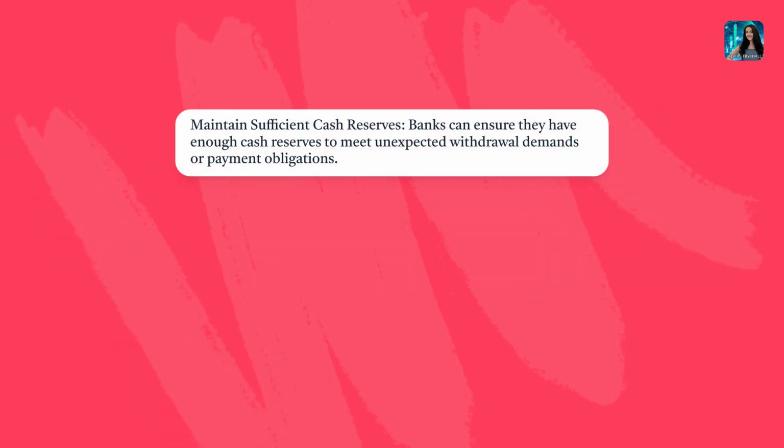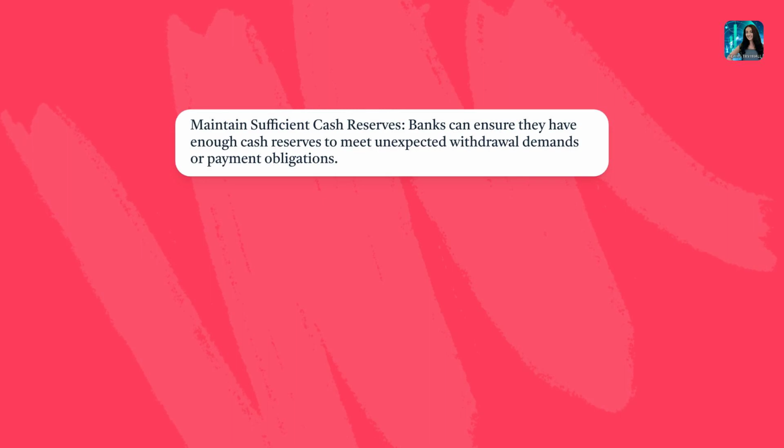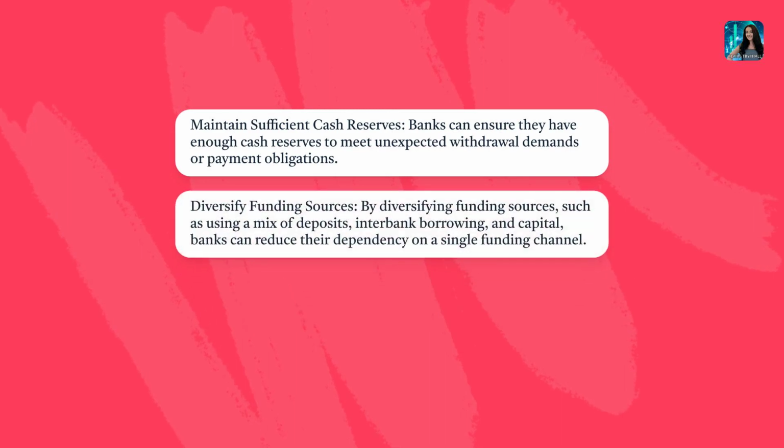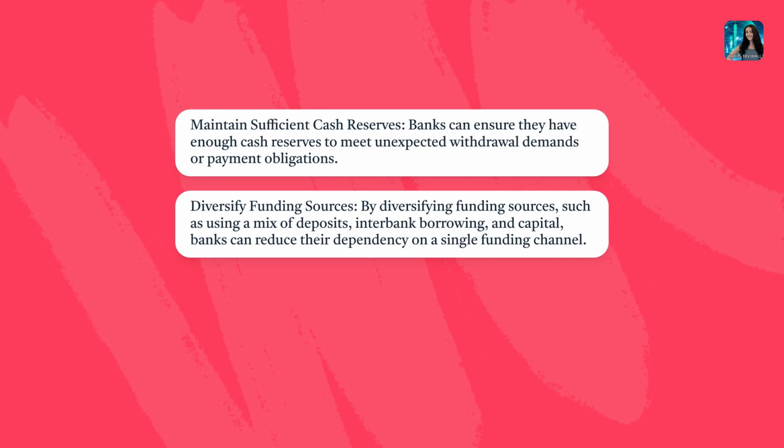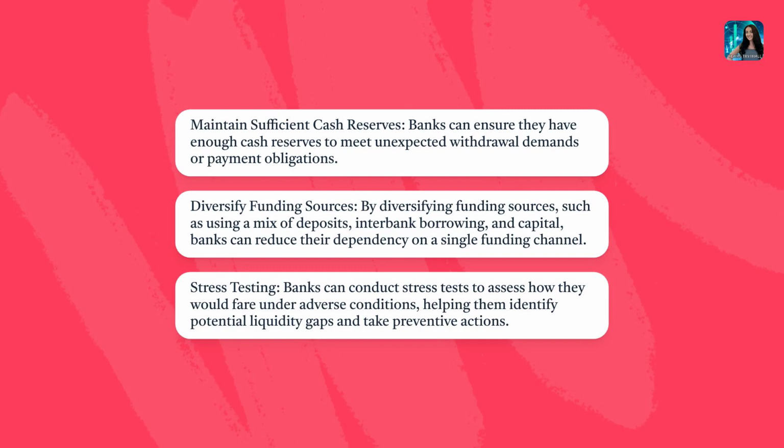Maintain sufficient cash reserves. Banks can ensure they have enough cash reserves to meet unexpected withdrawal demands or payment obligations. Diversify funding sources. By diversifying funding sources, such as using a mix of deposits, interbank borrowing, and capital, banks can reduce their dependency on a single funding channel. Stress testing. Banks can conduct stress tests to assess how they would fare under adverse conditions, helping them identify potential liquidity gaps and take preventive actions.